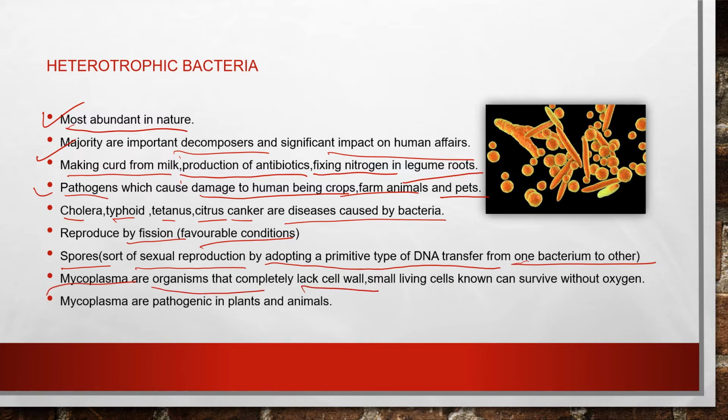They are very small and are known to survive without oxygen. They are pathogenic in animals as well as plants. So this is all about eubacteria, and the Monera group. Now we will move on to the next group, the Protista.